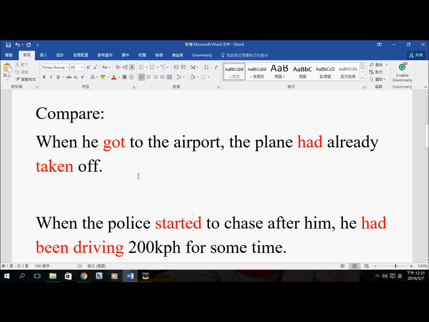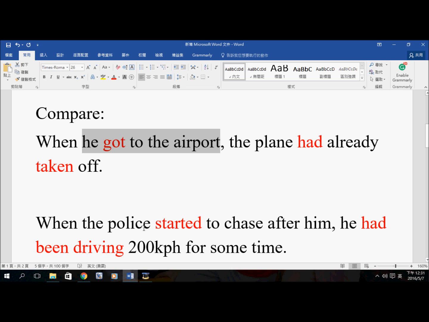When he got to the airport, the plane had already taken off. You can see that clearly the sentence that goes after when is written in the past tense, and to show that this action actually happened before the one after when, we have to use the past perfect tense. The plane had already taken off to show that this action had taken place before this action.